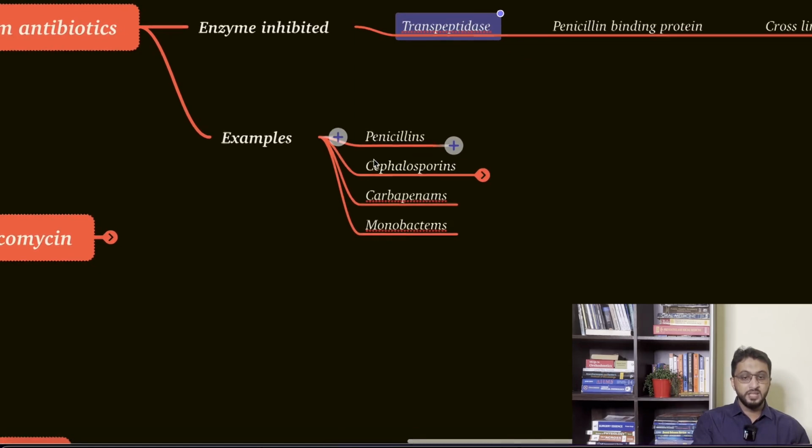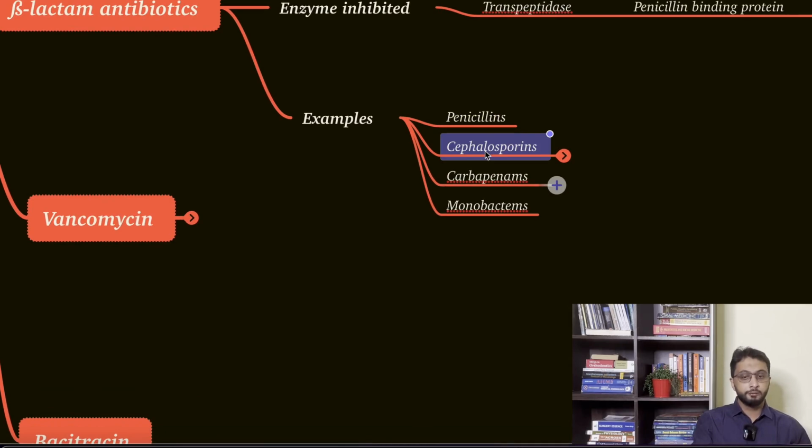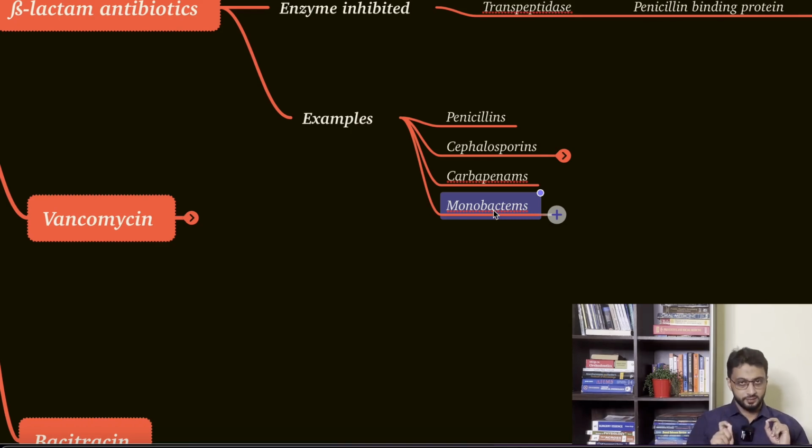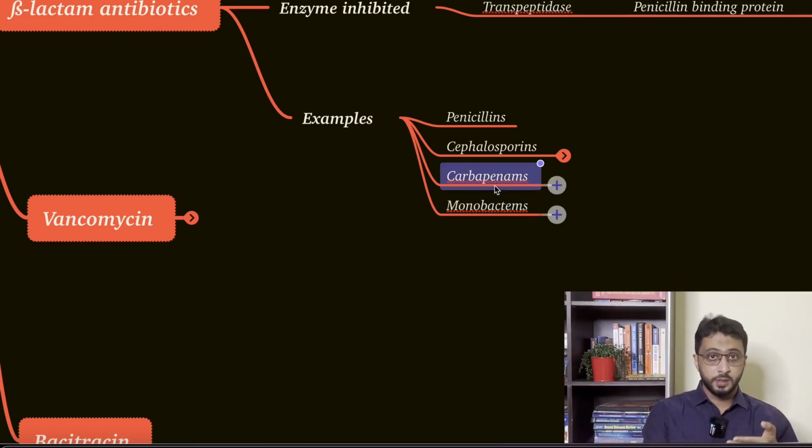Then examples of these beta-lactam antibiotics: one is definitely penicillin, the other is cephalosporins. Then you have got carbapenems and monobactams. Those who are not familiar, learn this: carbapenems and monobactams. Now, those who have not prepared their notes during their theory lectures can prepare them now. And those who are in the crash course also, you have to prepare it now, because pharmacology has to be written and learned. You have to write pharmacology and learn, otherwise it will just vanish. If you write carbapenem once, it will stay there, and revision also becomes very easy.